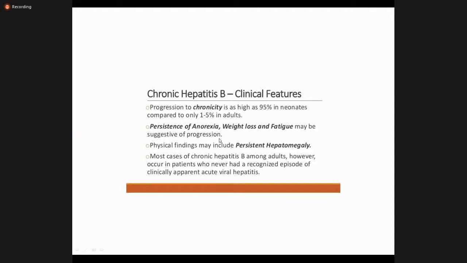Again, the clinical symptoms are non-specific, like anorexia, weight loss, fatigue. So when the patients come to us in the GI clinics, liver clinics with all these non-specific symptoms, they do not feel well, they have body aches, bony aches, decreased appetite, some have weight loss. These patients do not necessarily have jaundice in their eyes. Usually there is no jaundice in chronic hepatitis. So whenever a patient comes with these symptoms, we go for testing of hepatitis. Physical findings may include hepatomegaly, and most cases are among the adults.